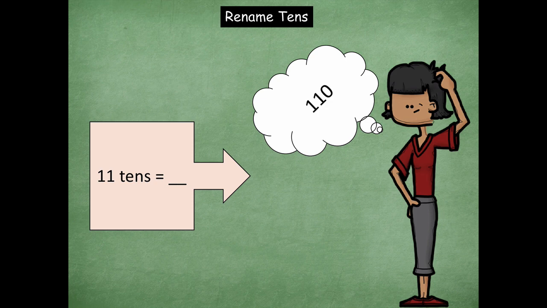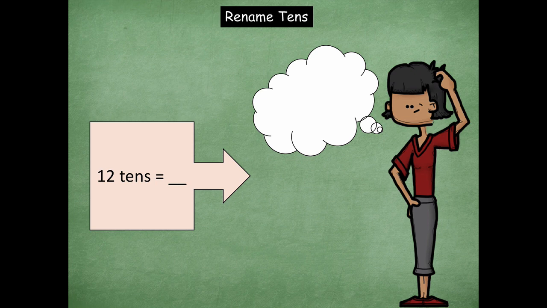110, good job. So notice here, friends, here's a little bit of a trick when you're counting by tens. You can count by tens from 0 all the way to 11 tens to 110, or you could use this awesome trick. Notice how there's an 11 here, and over here there's an 11, but they added a 0 at the end of it. So when you're counting by tens, you can take the number of tens that you're given, add a 0 to the end, and boom, that is your number for the value of those tens. Okay, so let's try that.